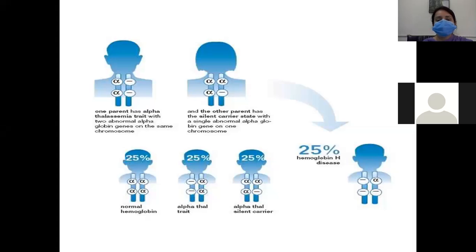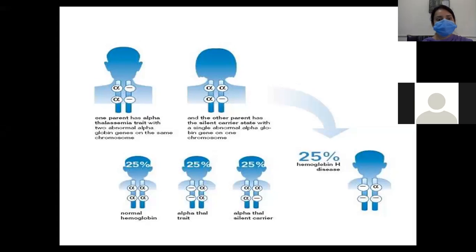So what will be the result? In the offspring, in 25% of cases they will be normal, having normal hemoglobin, in 25% they will have the alpha thalassemia trait, in 25% alpha thalassemia silent carrier, and hemoglobin H will be present in 25% of cases.